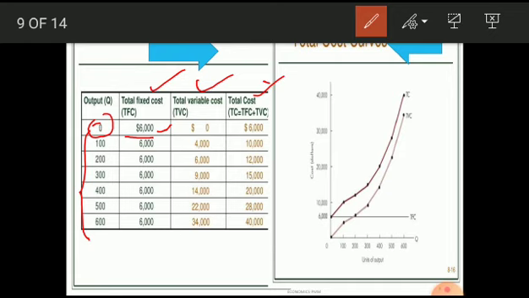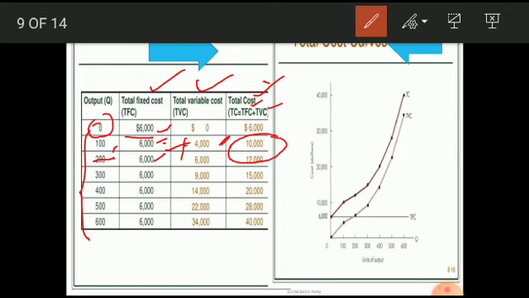And as the firm starts producing from 0 units to 100 units, we find that the total fixed cost is fixed at 6,000, whereas the variable cost has increased to 4,000. And what will be the total cost? The formula for total cost is total fixed cost plus total variable cost. 6,000 is the fixed cost and 4,000 is the variable cost. If you add both, what answer will we get? $10,000 is the total cost.